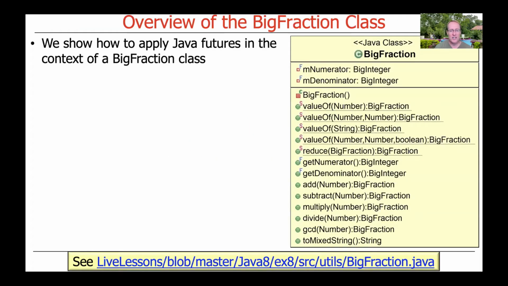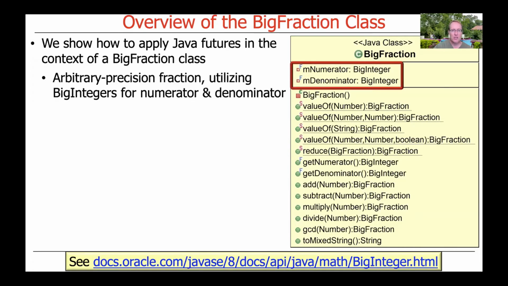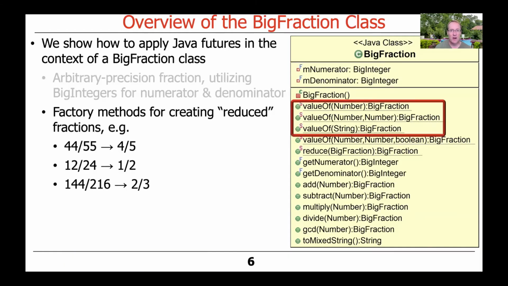So we're going to work on something called a BigFraction. BigFraction is a class that gives you arbitrary precision fraction arithmetic. And the way it works under the hood is it uses big integers for numerator and denominator. For the BigFraction, big integers can hold arbitrary precision numerators and denominators. They can be arbitrarily large up to the point where you run out of memory on your machine. And you can do various things with this.